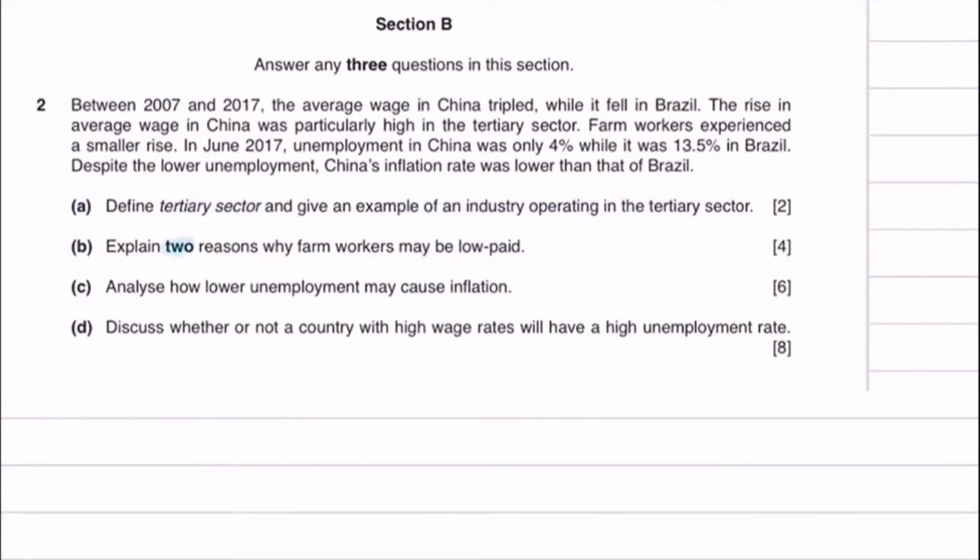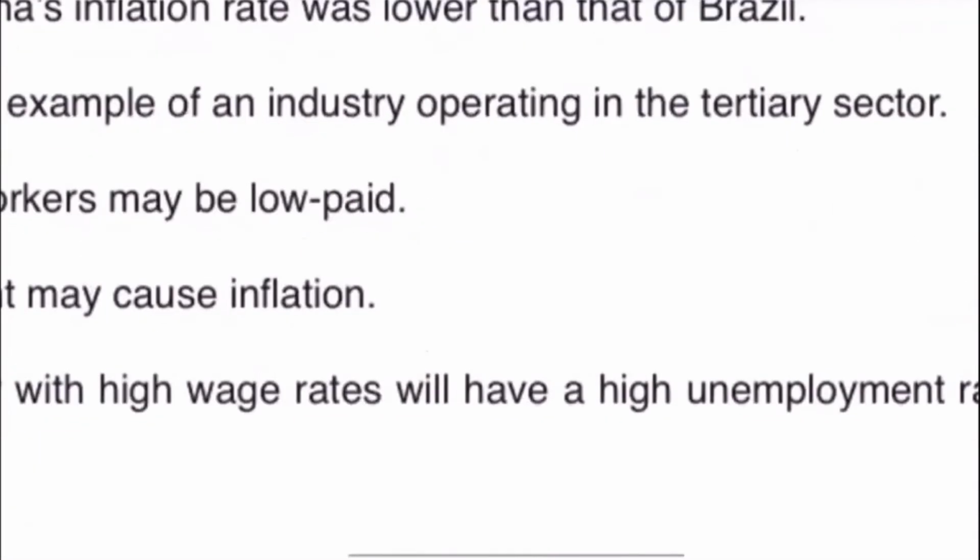Explain two reasons why farm workers may be low paid. What you need to do is state two reasons, and then explain them, like anything in the exam. Again, it's very easy. Farm workers may be low paid because the demand is low. So the first reason could be that the demand for workers is low.